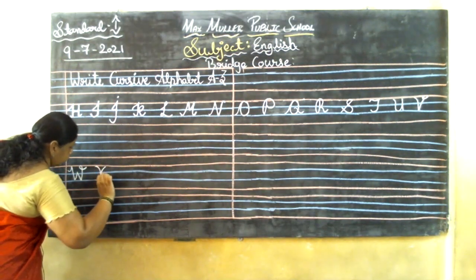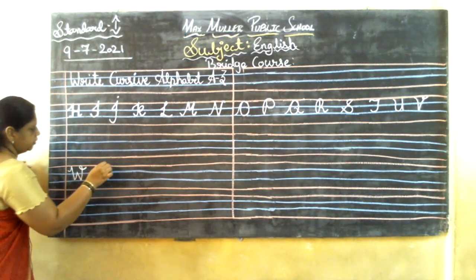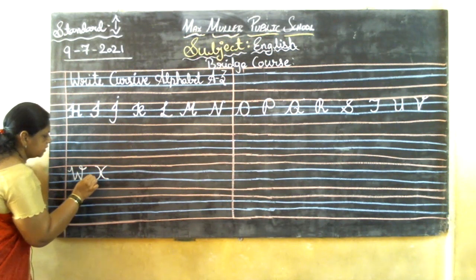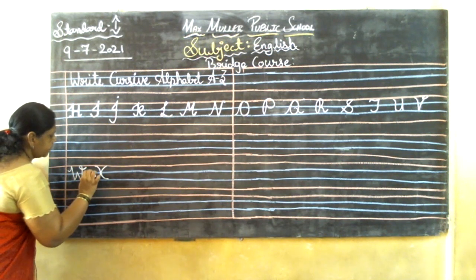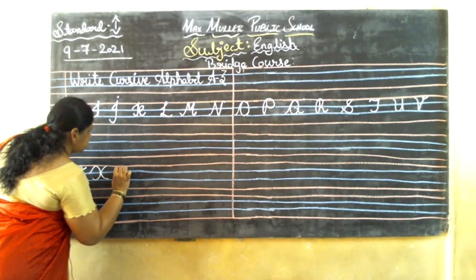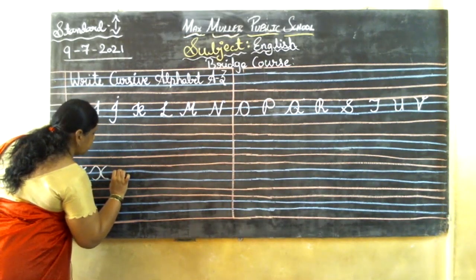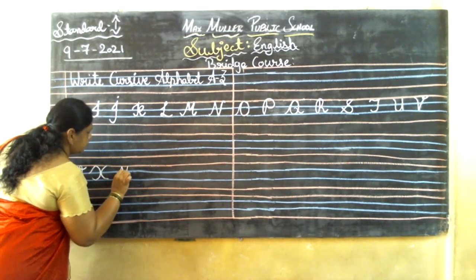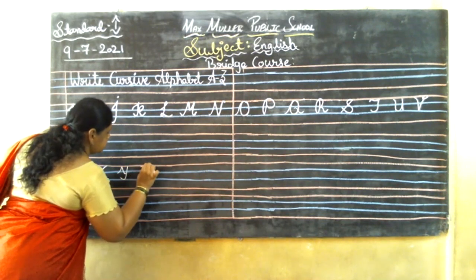See, I taught you right curve and left curve, no? So like that you need to write the X. This is cursive X. Cursive X looks like this. Okay, there comes a small tail for that. And the tail comes like this. Okay, X. And here comes Y. Y also needs a small tail. Okay. And lastly comes the Z.